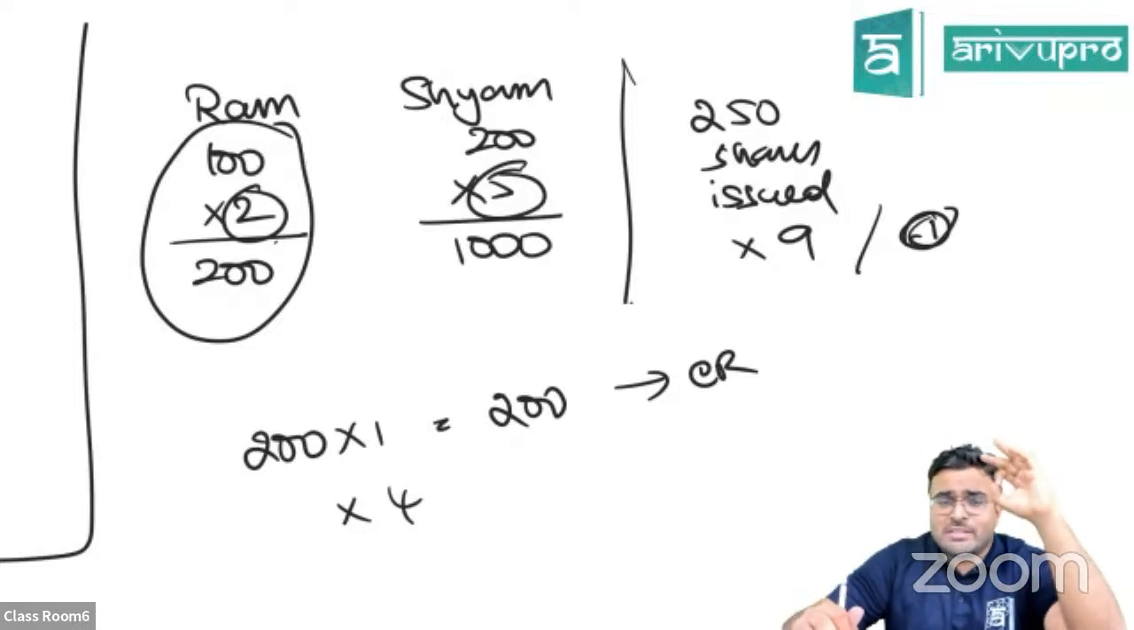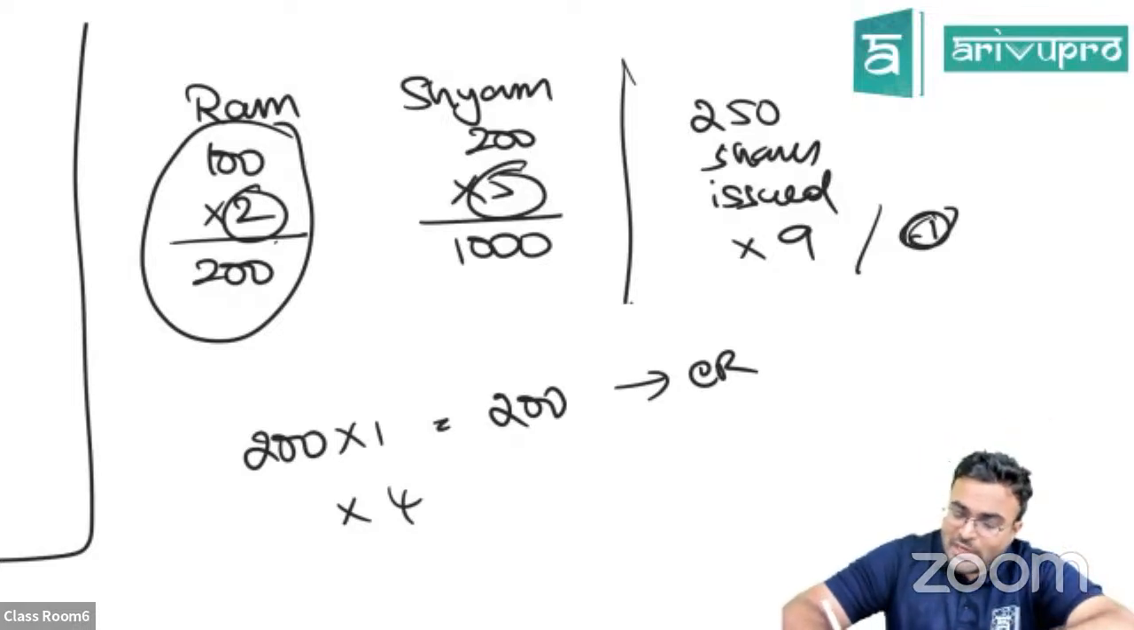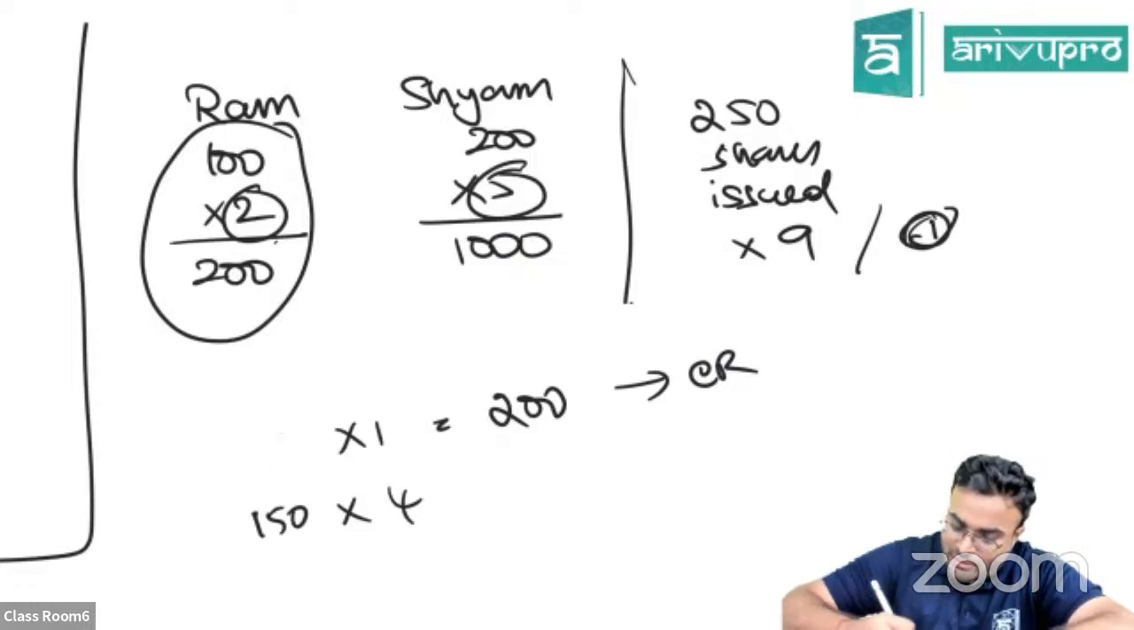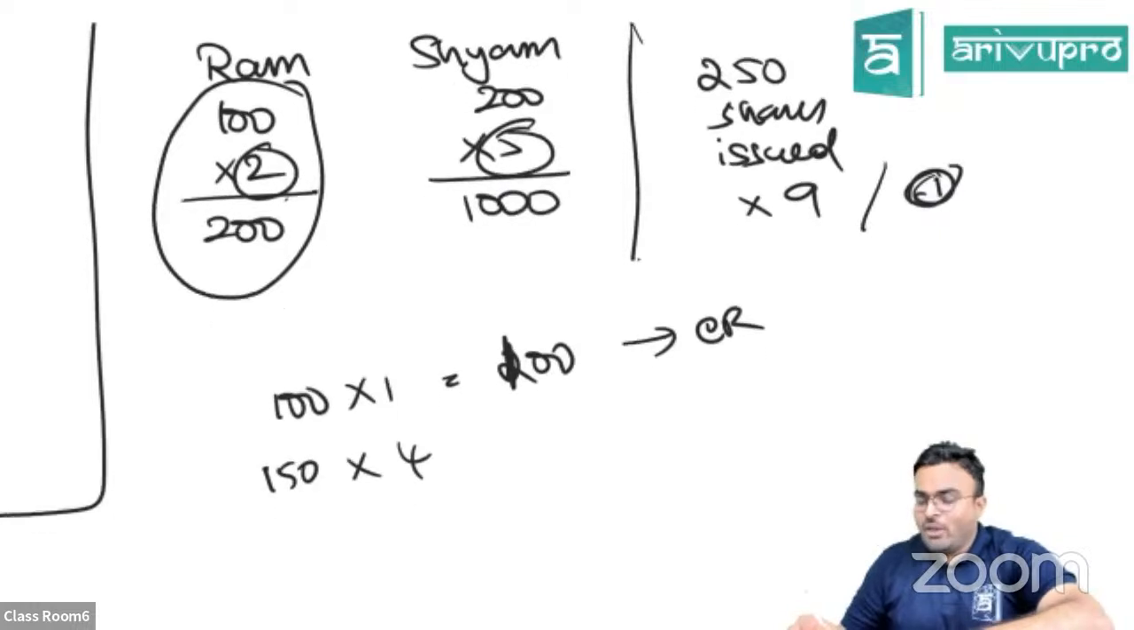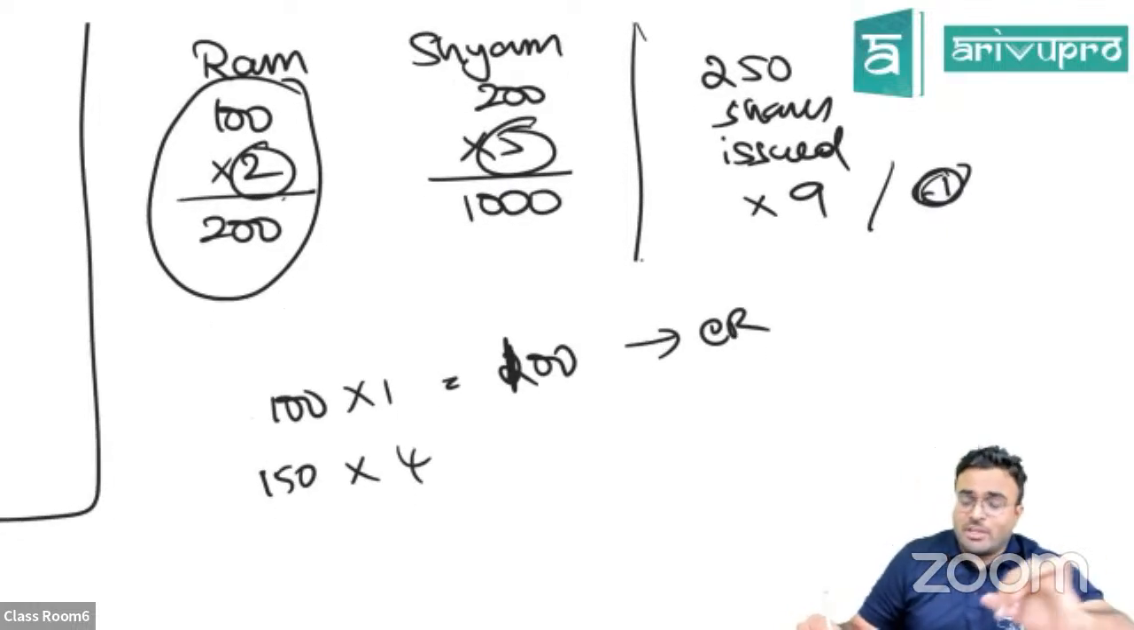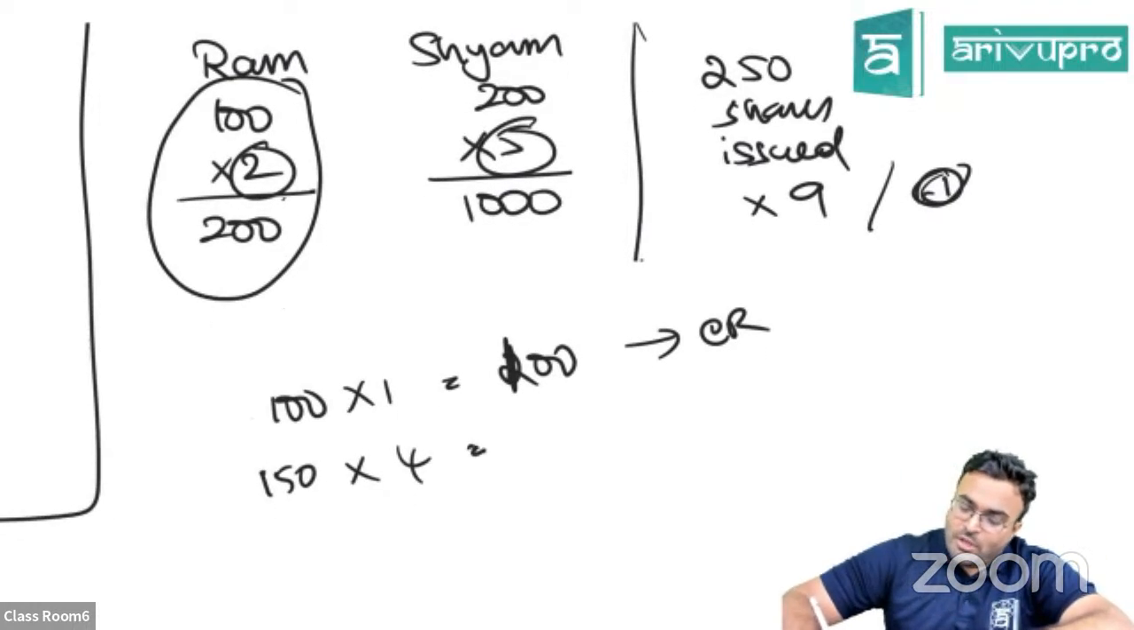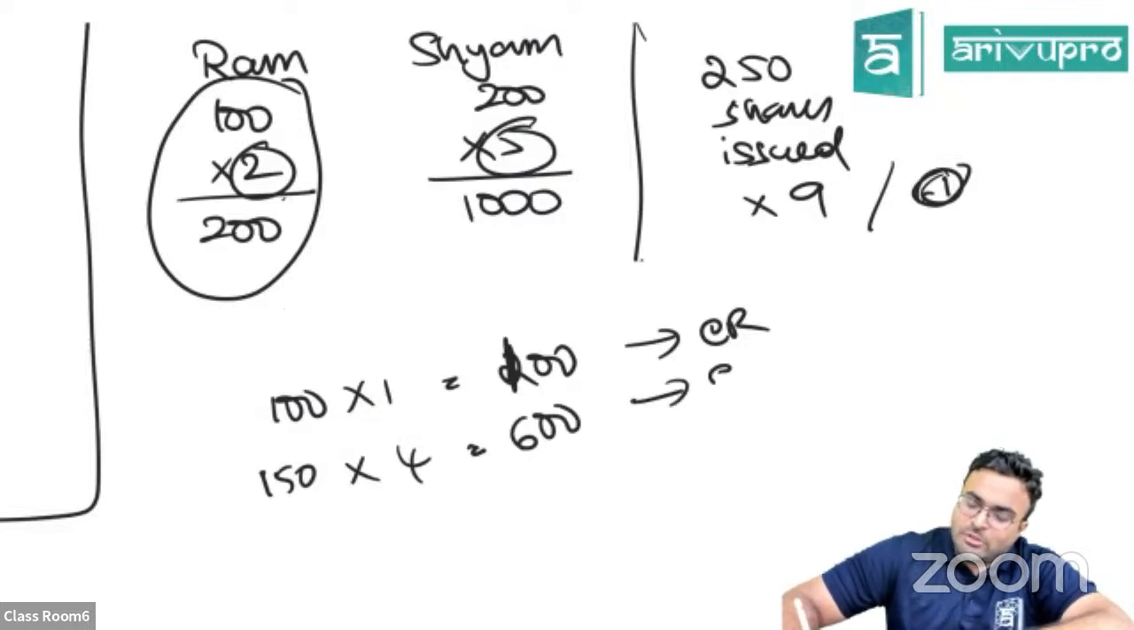So 200 shares are forfeited, Sham. But out of that, we have reissued only 150. Oh, sorry, this is not 200, this is 100. Ram's shares are only 100, no? 100 shares of Ram into 1. Okay, 150 shares of Sham is reissued. 150 into 4, so this is 600. That will also go to capital reserve.